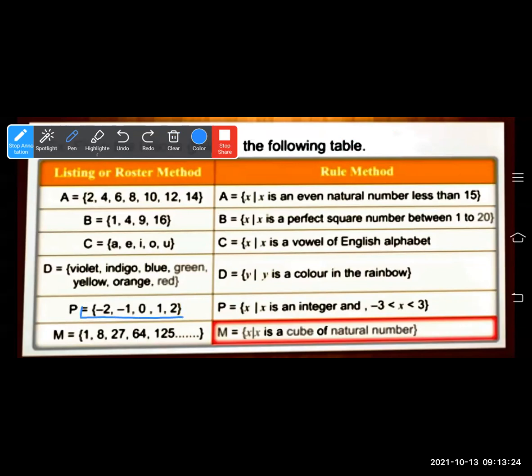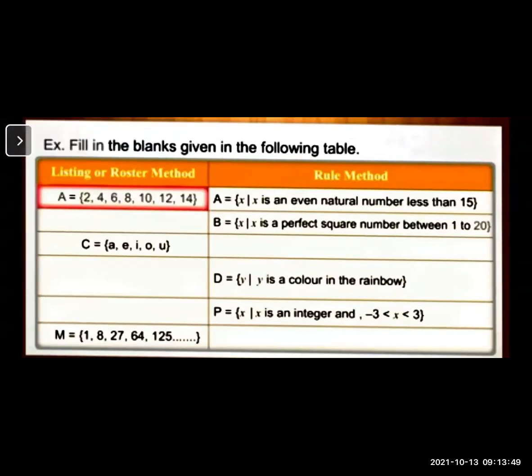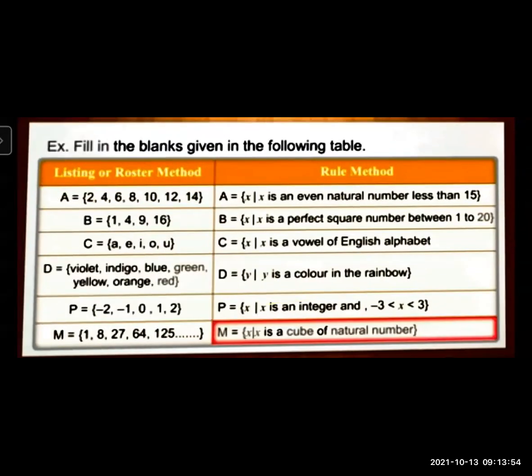So in between minus 3 and 3, minus 2, minus 1, 0, 1 and 2 are there in the number line. The next question is M is equal to 1, 8, 27, 64, 125. When you see these numbers, you can say that this is a cube of natural numbers. Cube of natural number means 1 cube, 2 cube, 3 cube, 4 cube, and 5 cube, and so on. So you can say that M is equal to set of all x such that x is equal to n cube, or x is a cube of natural number. That way you can write.